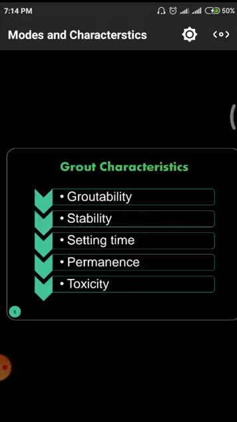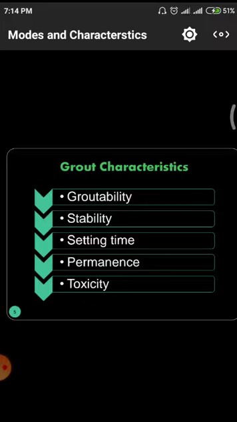After the modes, we have to go for the grouting material and its characteristics. First of all, we use different materials, and in India we have different types of soil, so the same material is not suitable for every soil for filling. We have to go for different materials with different chemical properties and filling properties, so there are many varieties of materials for this filling purpose.